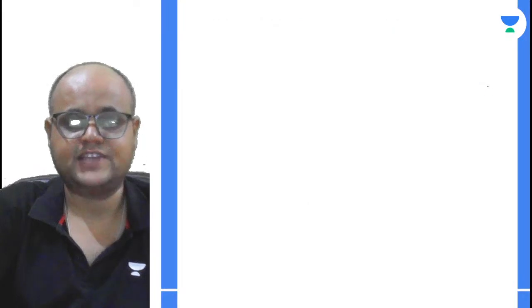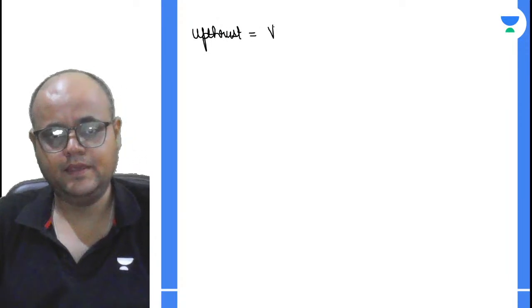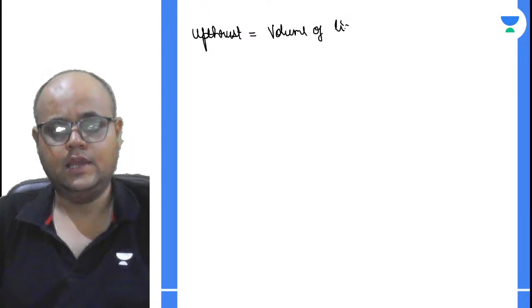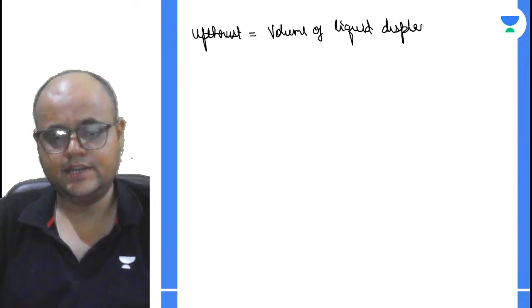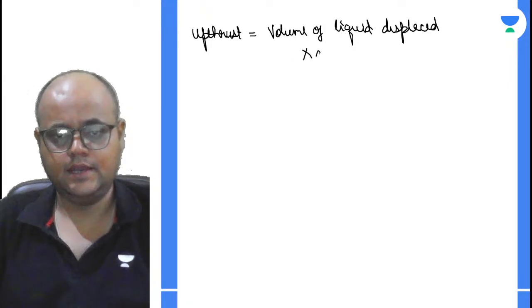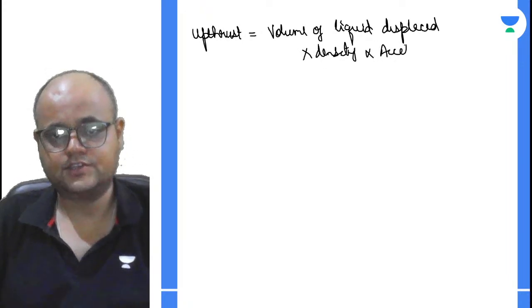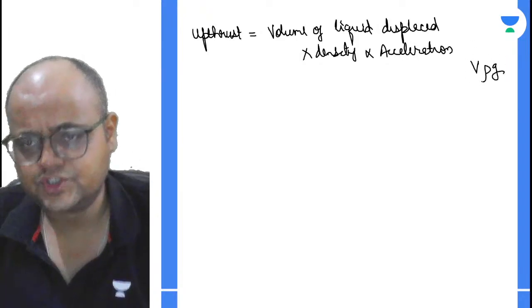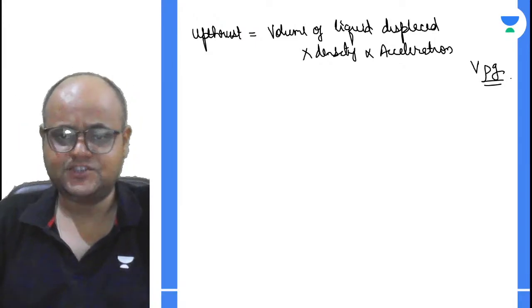अभी upthrust कैसे निकाल सकते हैं? Upthrust will be volume of liquid displaced into density into acceleration, right? अभी हमने just formula derive किया है V rho G, right? तो how will we find the volume of the liquid displaced?